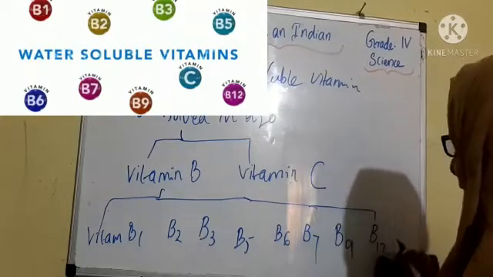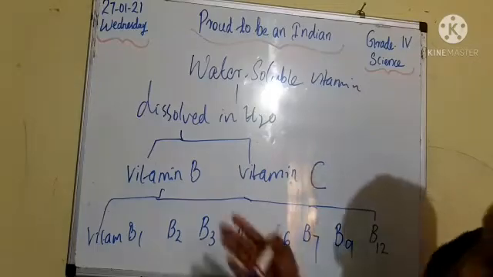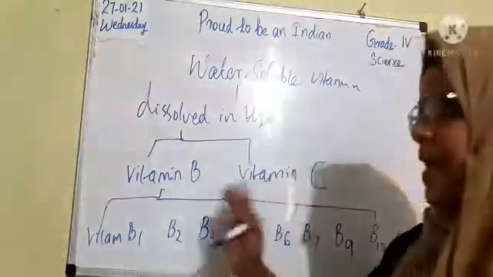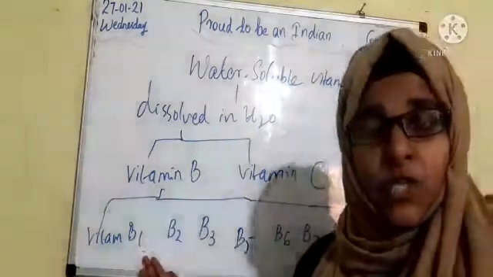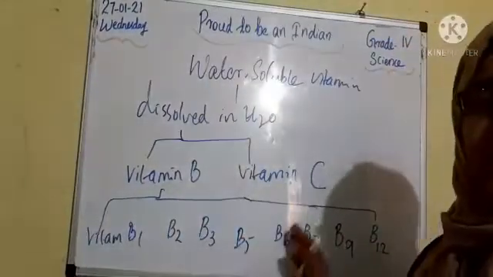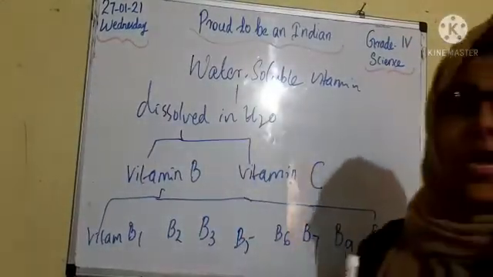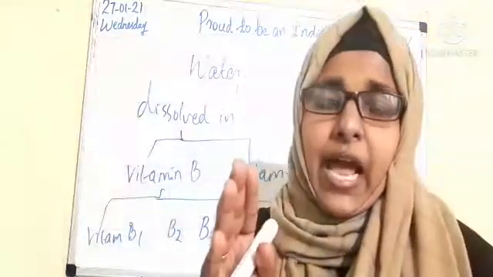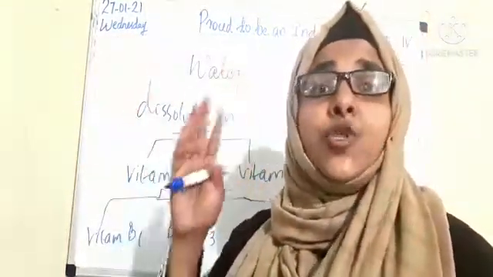Okay, these are the 8 different types of vitamin B complexes. What are they? Vitamin B1, B2, B3, then vitamin B5, B6, B7, then vitamin B9 and vitamin B12.